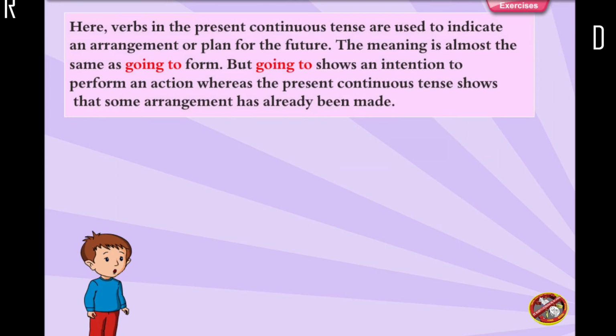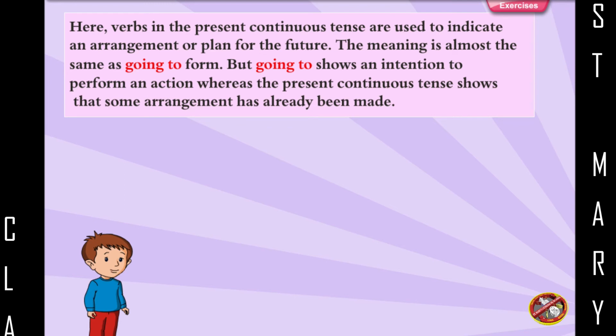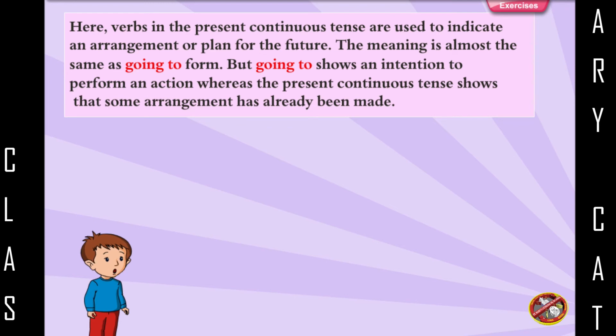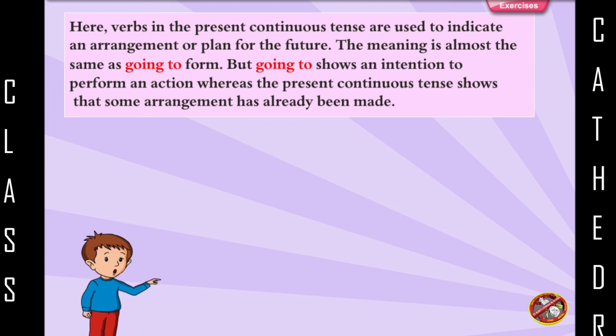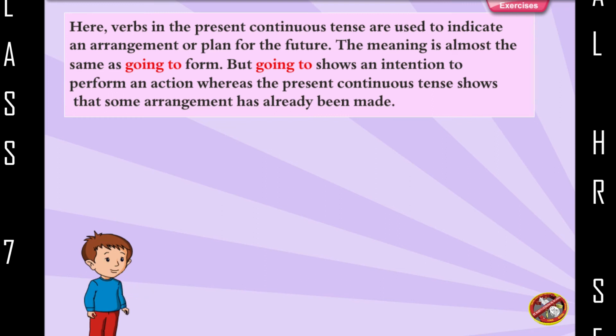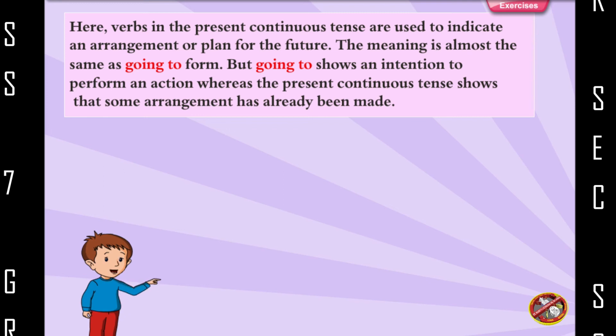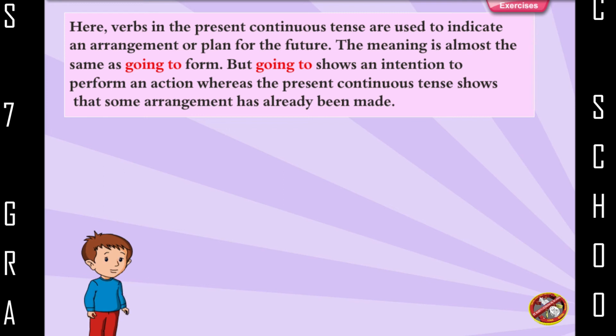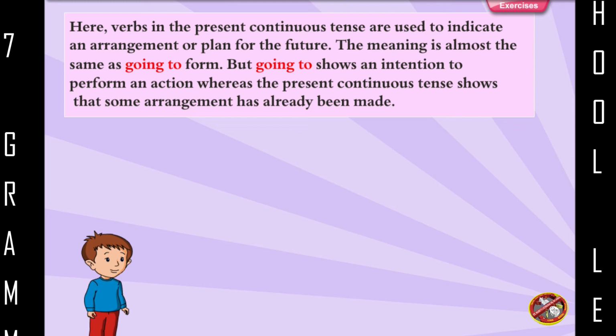Here, verbs in the present continuous tense are used to indicate an arrangement or plan for the future. The meaning is almost the same as the going to form, but going to shows an intention to perform an action, whereas the present continuous tense shows that some arrangement has already been made.